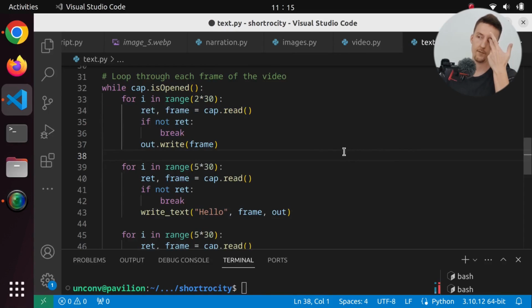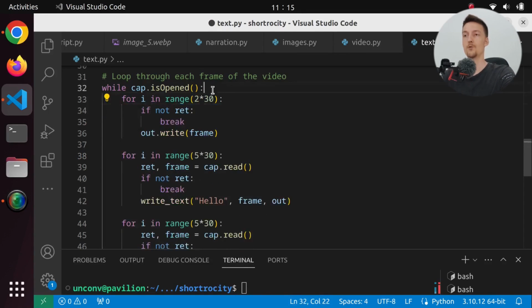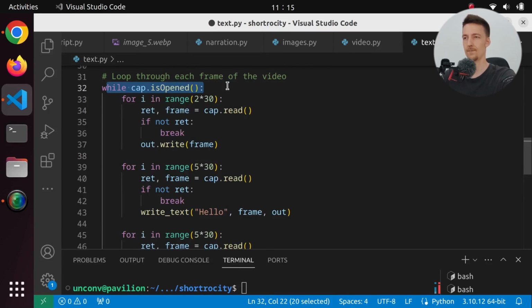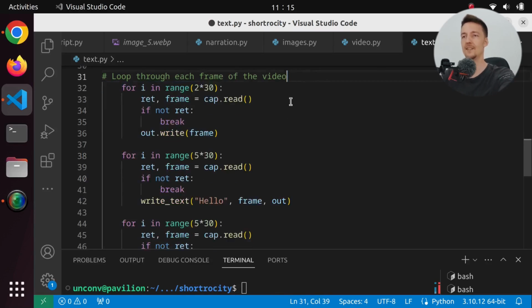Now, we could do a different approach where we only read here and then we check if we are in a specific point. But somehow I feel like this is easier to understand. Now, this while loop here is kind of throwing me off. Do I even need this?